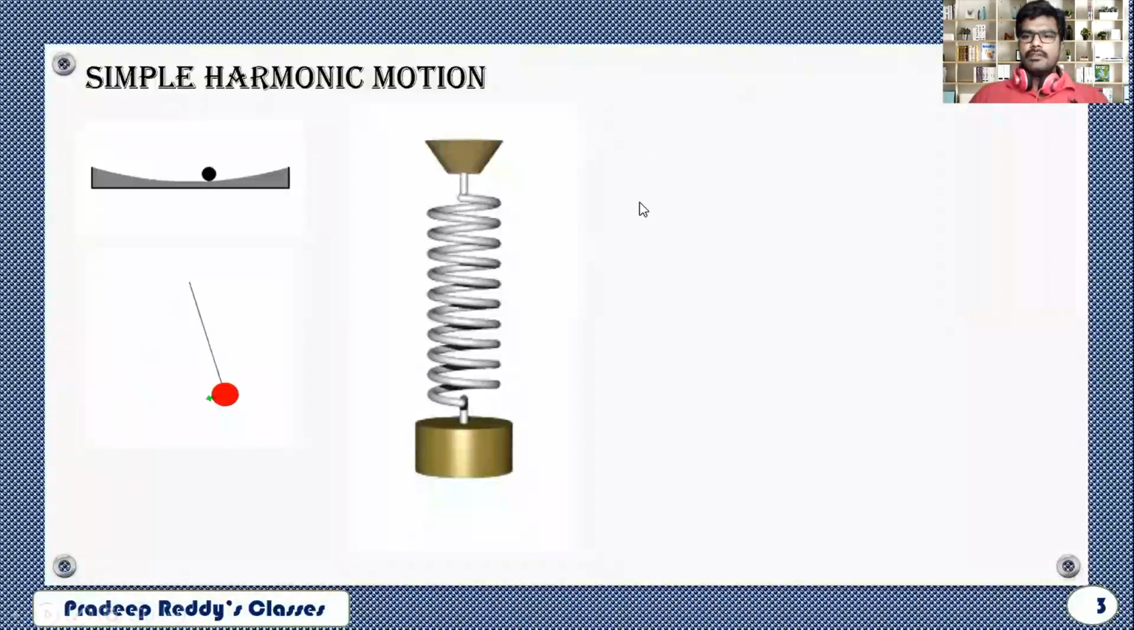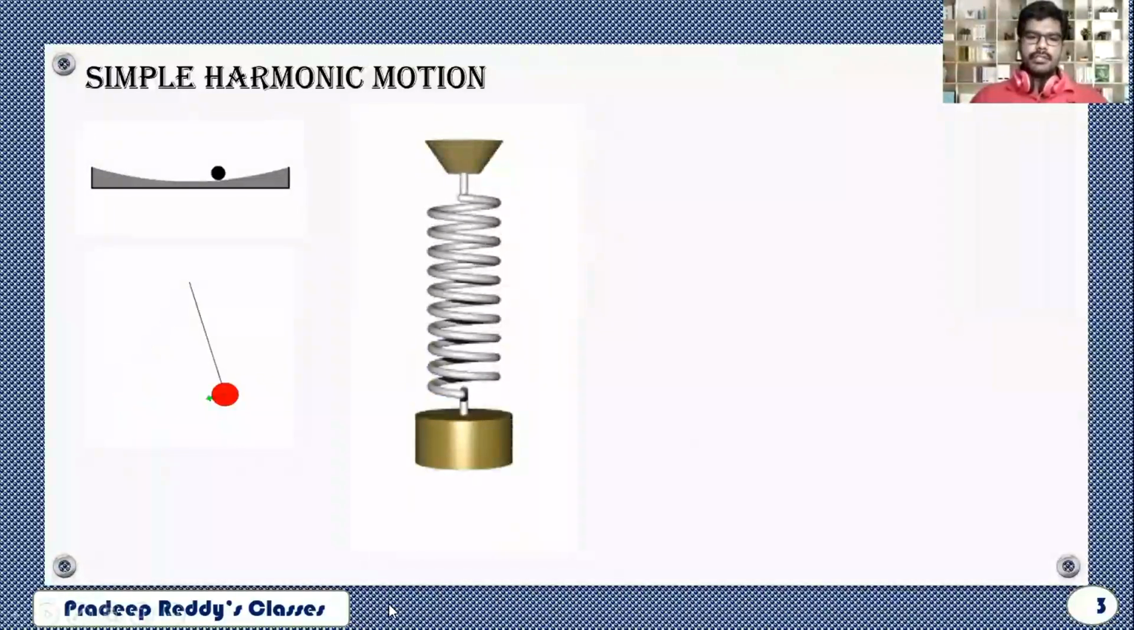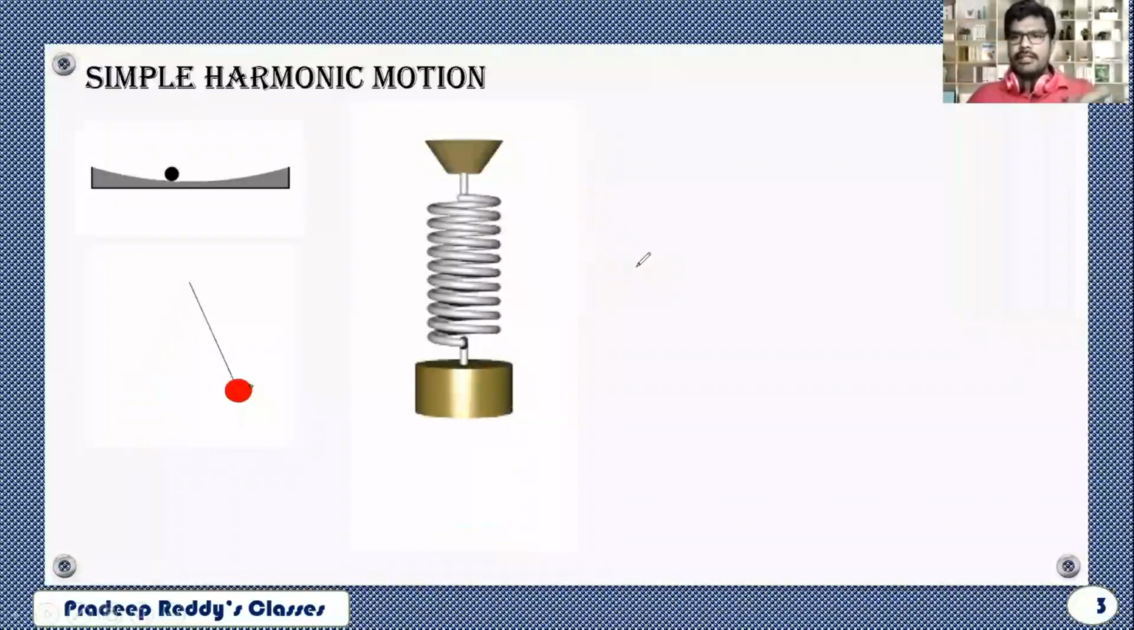Students, now let us discuss some more important terms related to oscillatory motion and what are the characteristics of this oscillatory motion. There are a few examples shown on the screen. There is a ball which is moving on an inclined plane. That is example number 1.